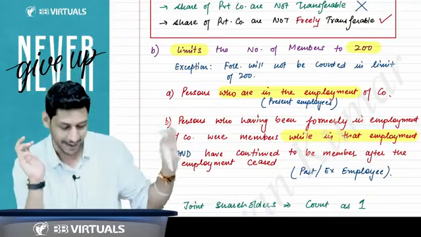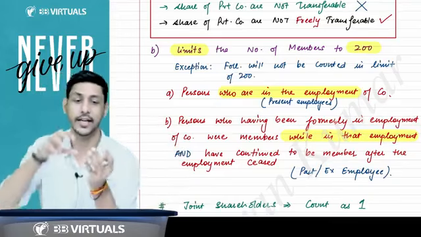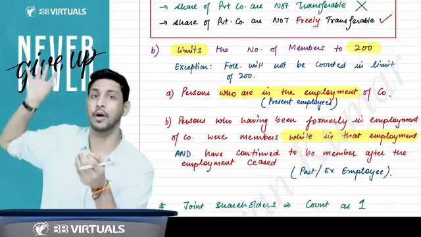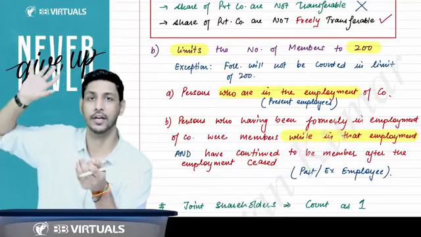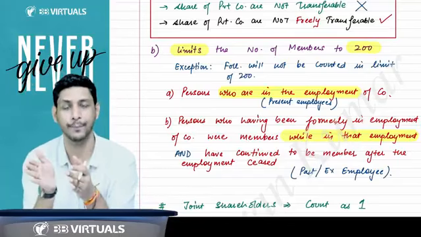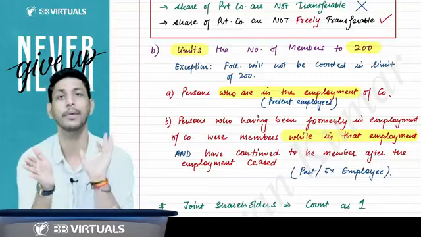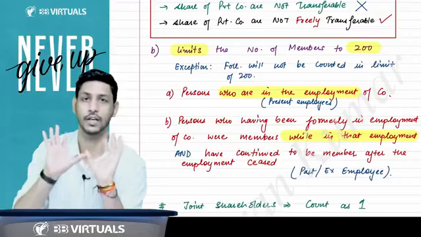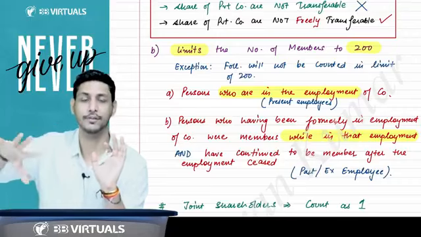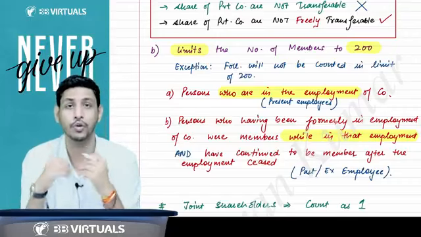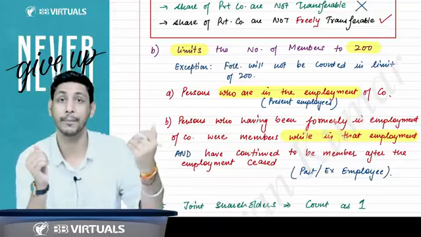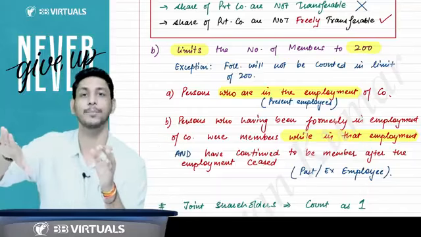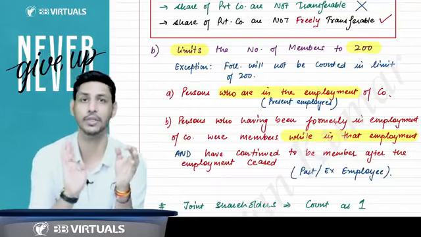Right now just understand this point: a person who was in the employment of the company got the shares when he was in the employment. Now he ceased to be the employee of the company but continued to be a member. He left the job. He is not continuing in the employment, but he is continuing in the membership.